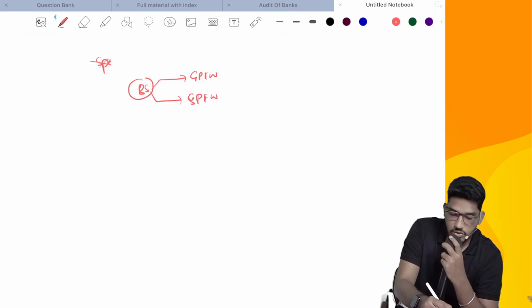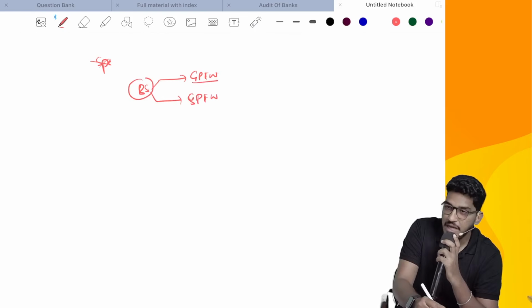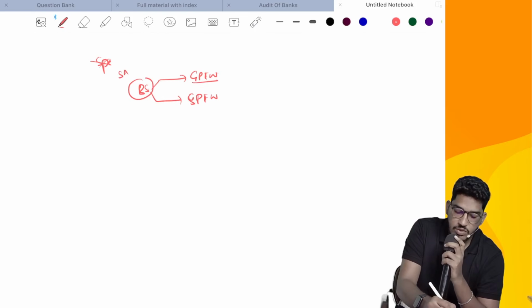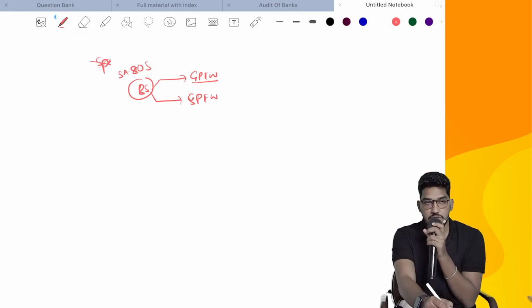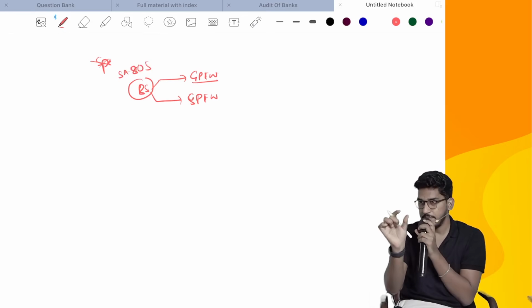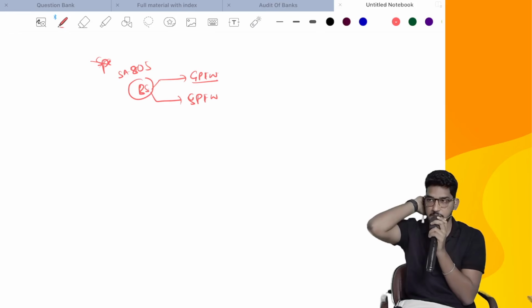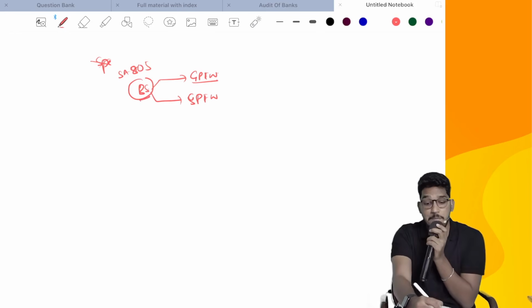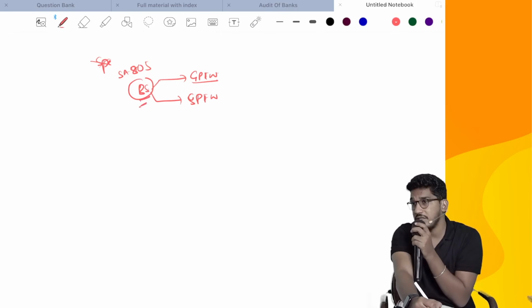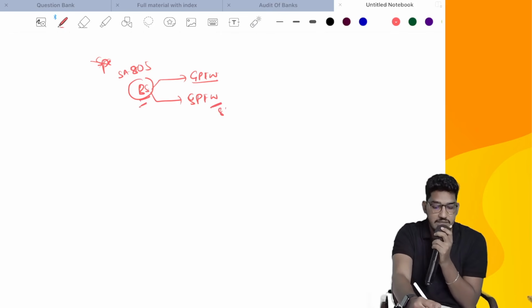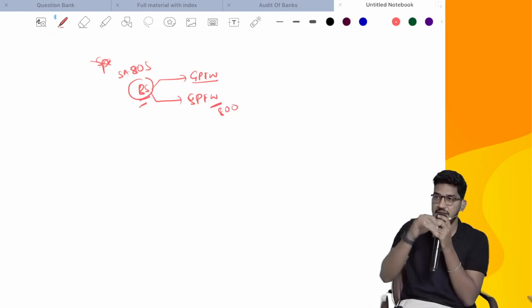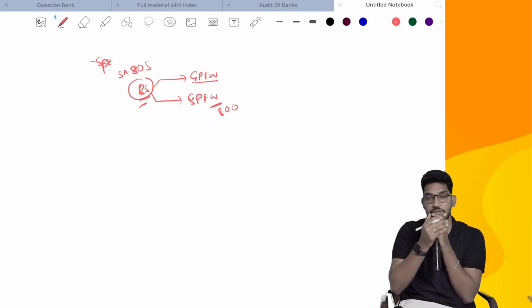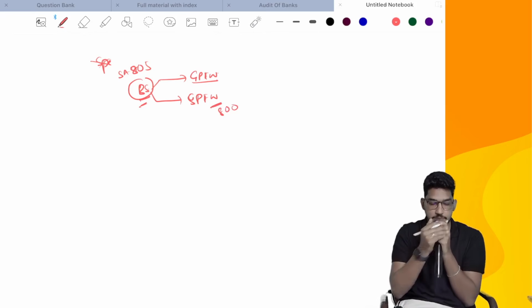If you are conducting audit of only a balance sheet prepared as per general purpose framework, then only SA 700 and SA 805 will become applicable. Why? Because you are conducting audit of only one specific element prepared as per general purpose framework. In case that balance sheet is prepared as per special purpose framework, then SA 800 also will become applicable, and SA 805 also. You have to ensure compliance with both the standards.